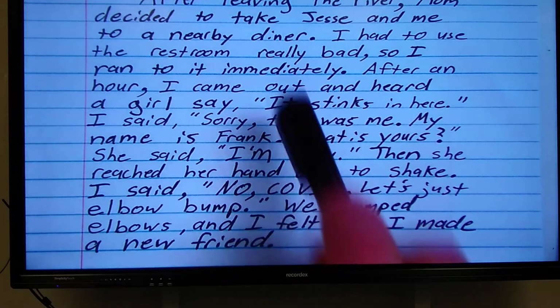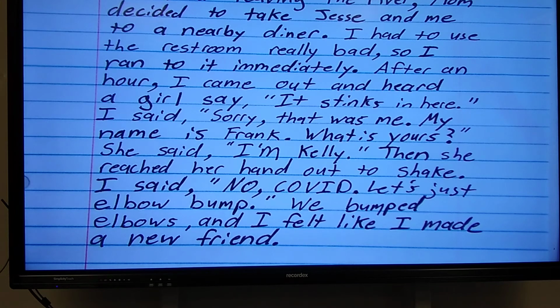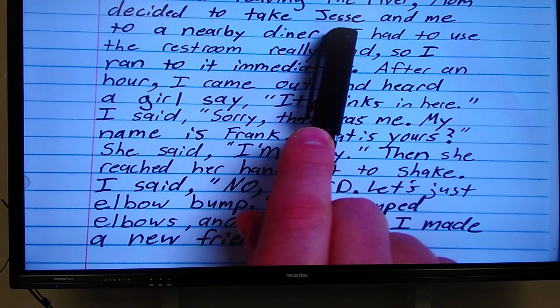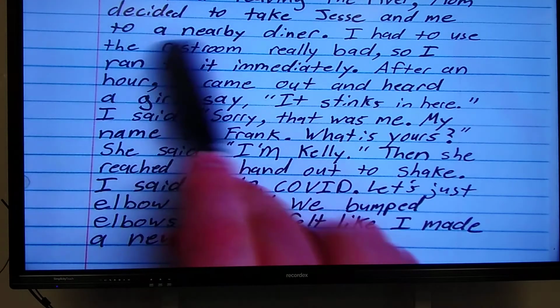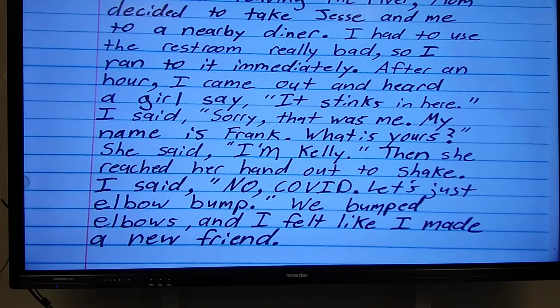After leaving the river, because you remember they're at a river in that story, Mom decided to take Jesse and me to a nearby diner. So there's my setting right there. Remember, Jesse is the cousin, and Mom is in the story as well. Okay? My setting is in a nearby diner close to the river.